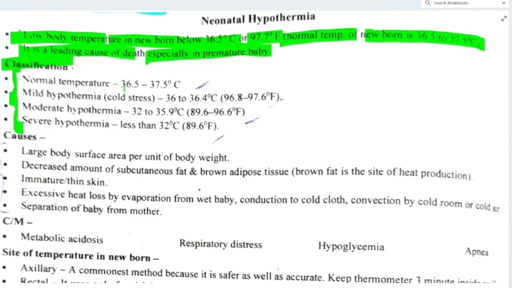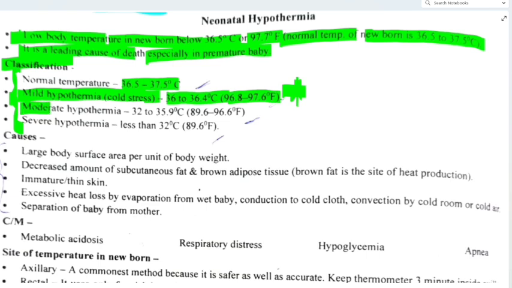Normal temperature 36.5 degrees centigrade to 37.5 degrees centigrade. Mild hypothermia, or cold stress. This is very important because they won't tell you mild hypothermia, they will ask for cold stress. That is 36 to 36.4 degrees centigrade, and in Fahrenheit it is 96.8 to 97.6 degrees Fahrenheit.